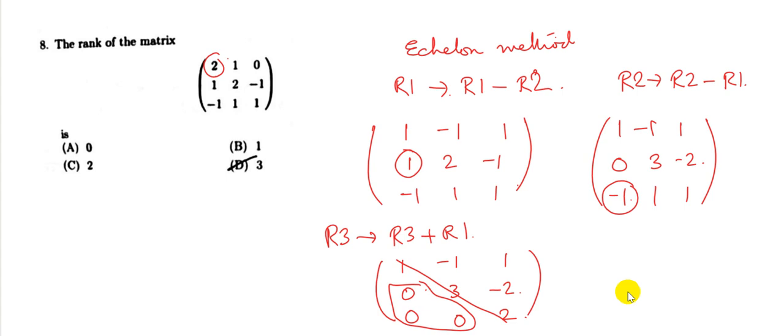Now once we reach this form, then we have to see how many rows are there where all elements are 0. So there are no such rows, therefore every row has at least one non-zero element. Therefore the rank of this matrix will be 3.